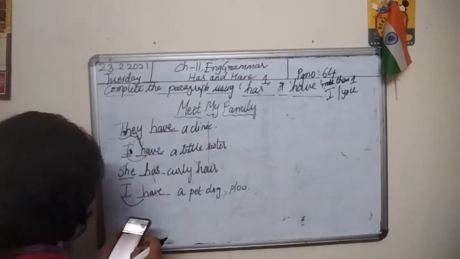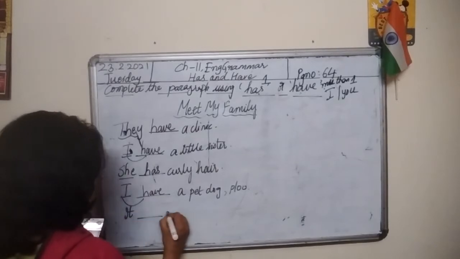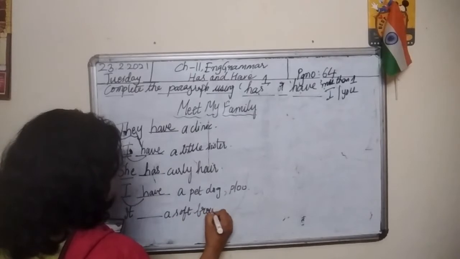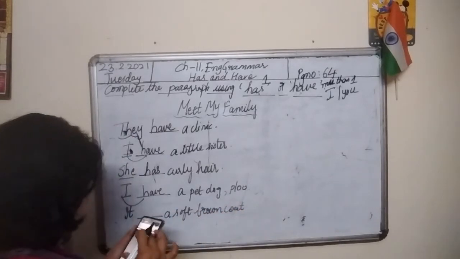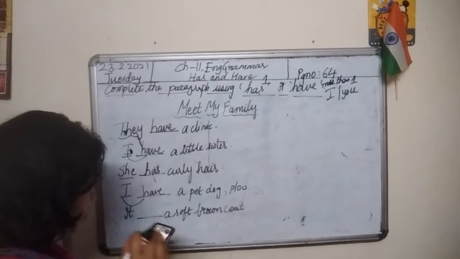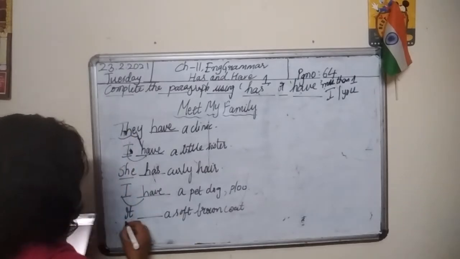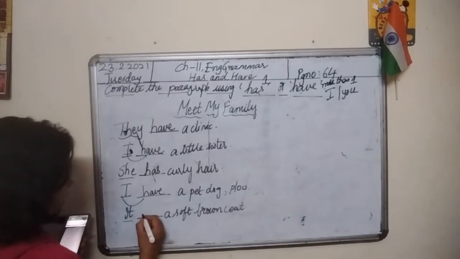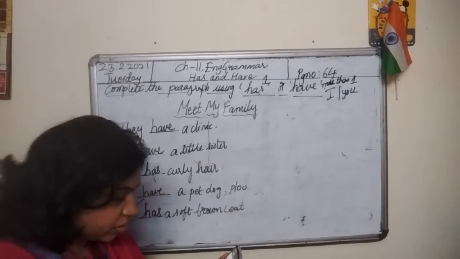It dash a soft brown coat. We are speaking about just one animal, one dog here. So it has a soft brown coat.